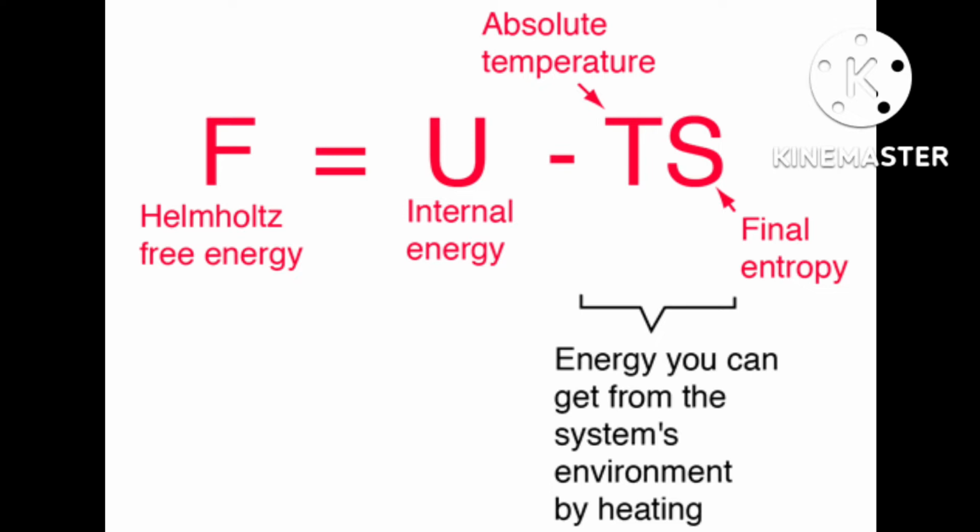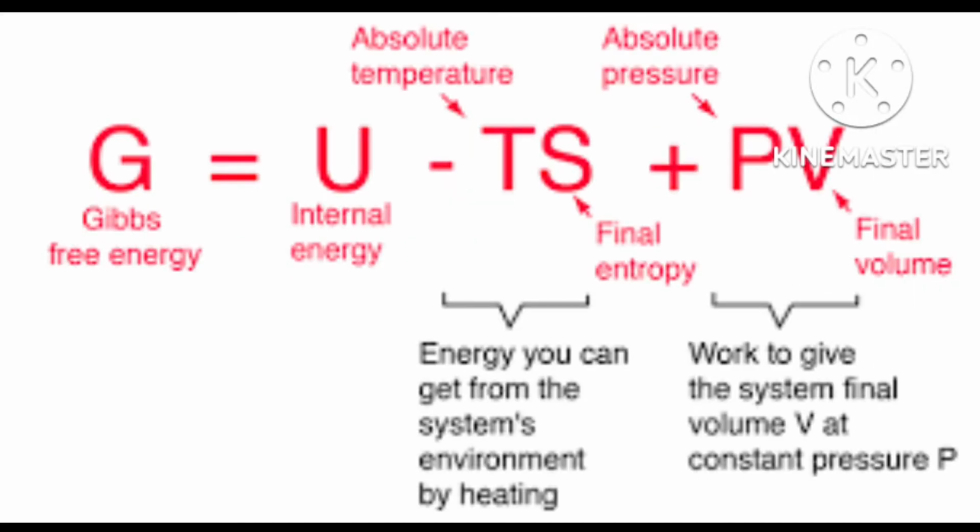Now try to understand the explanation. One decides the spontaneity of a reaction by considering delta S total, the total change in entropy.